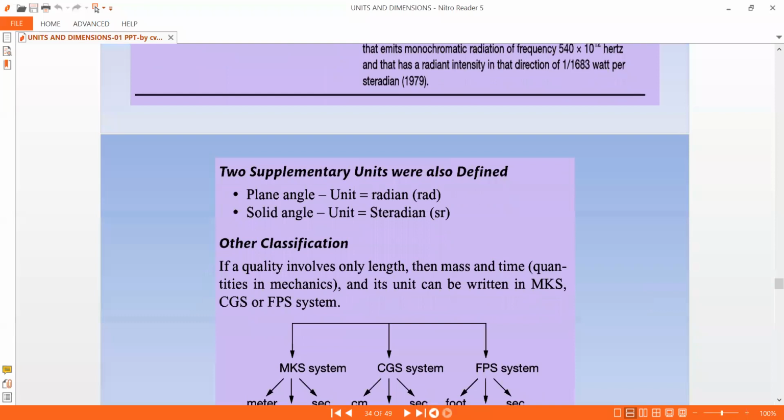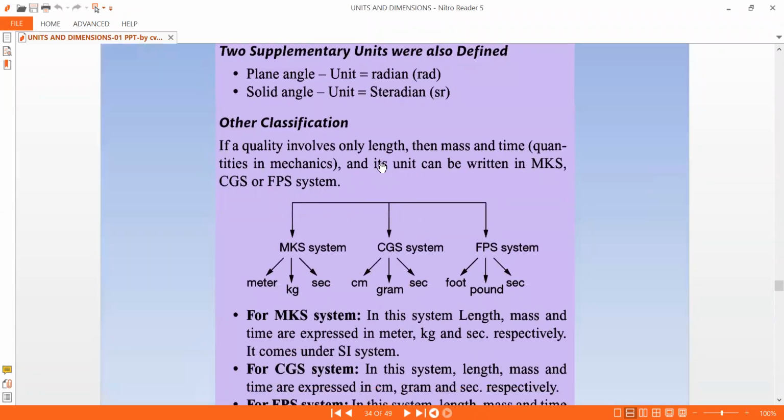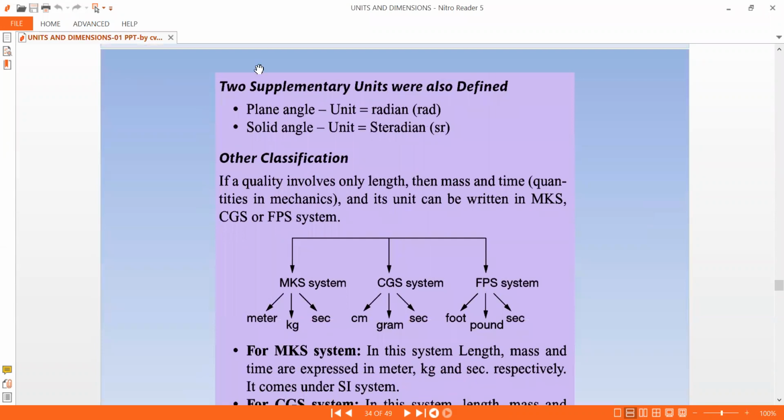And after this, two supplementary units were also defined: the plane angle, having the unit of radian, which does not carry any dimensions, and solid angle, which has the unit of steradian. And there are other classifications.